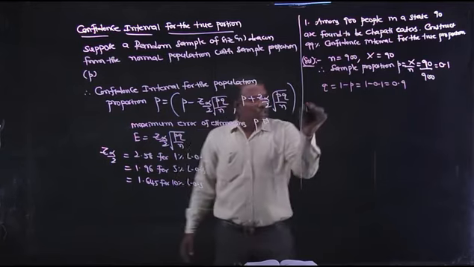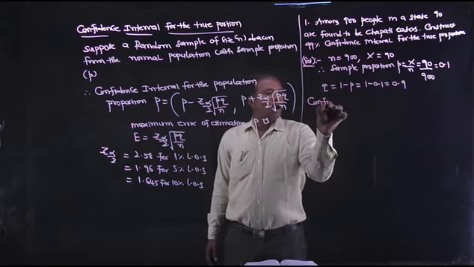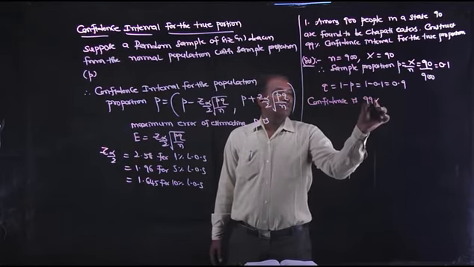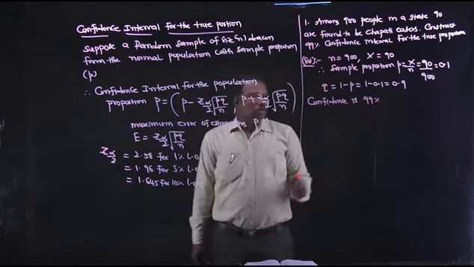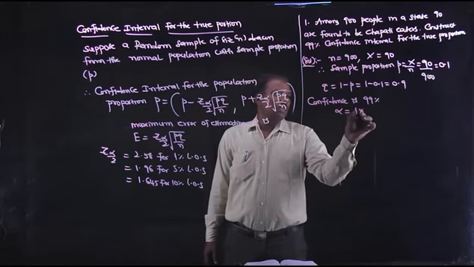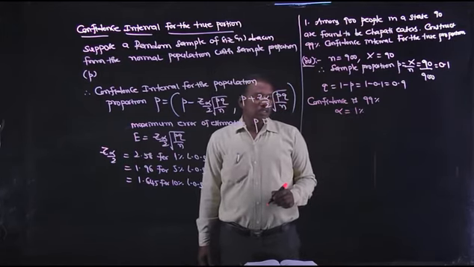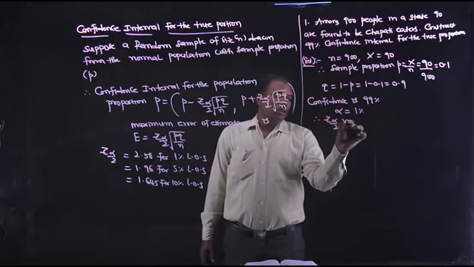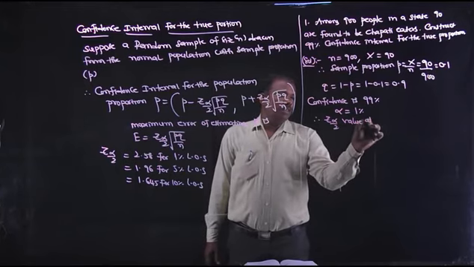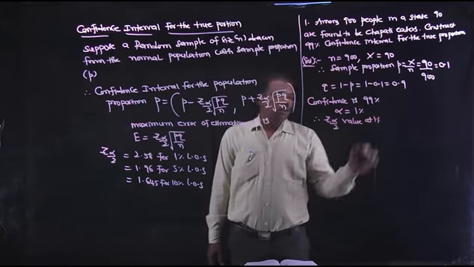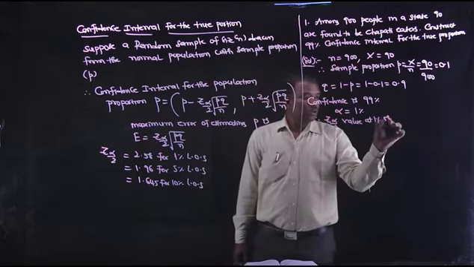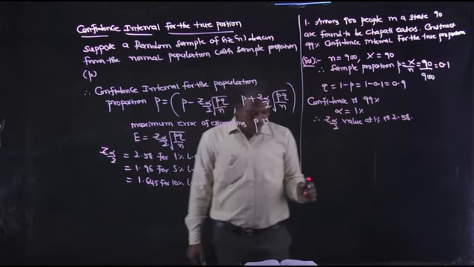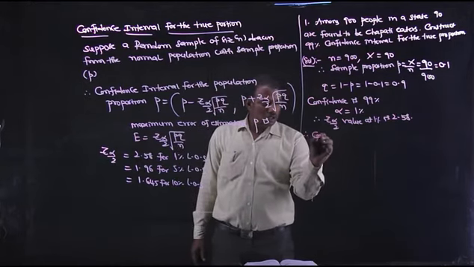Here confidence is 99%, so alpha is 1%. Therefore, Z alpha by 2 value at 1%, that is 99%, is 2.58.